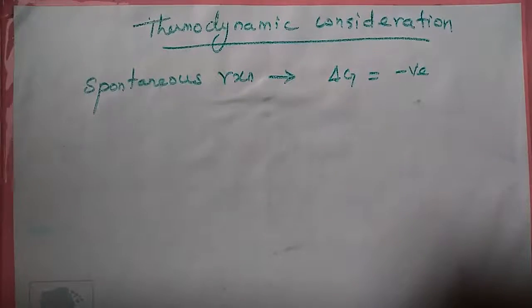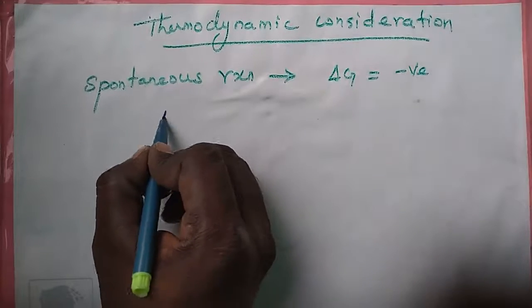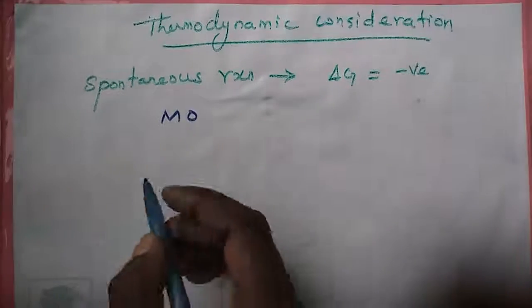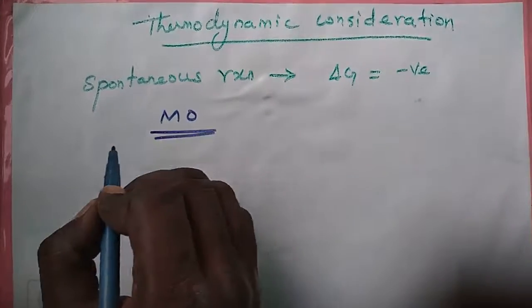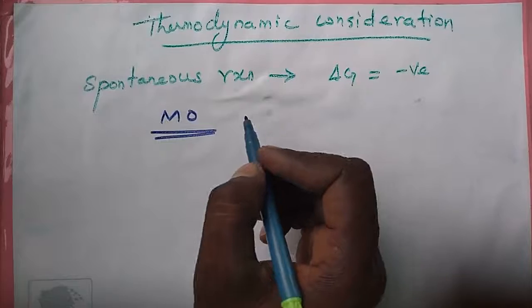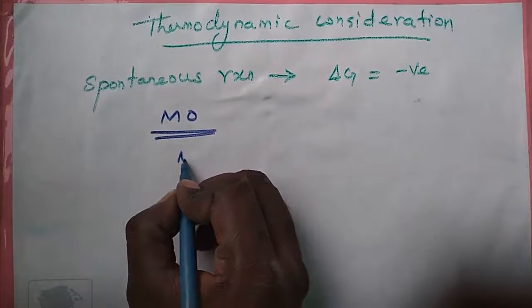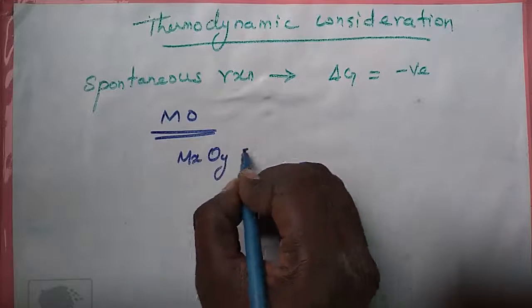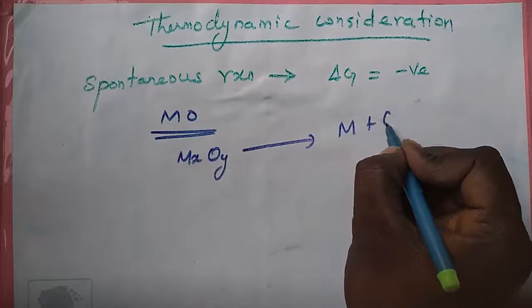Therefore, the reduction of metal oxides. Equation number 1: MxOy gives M plus O2.